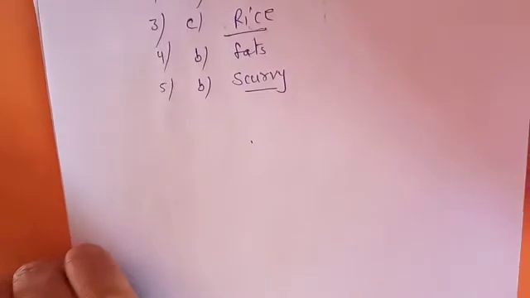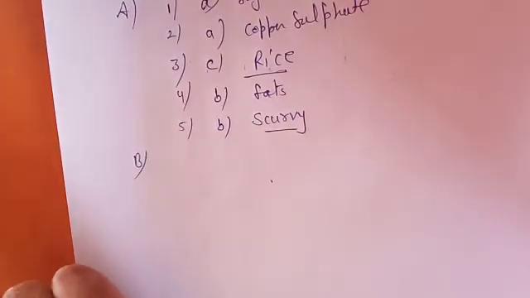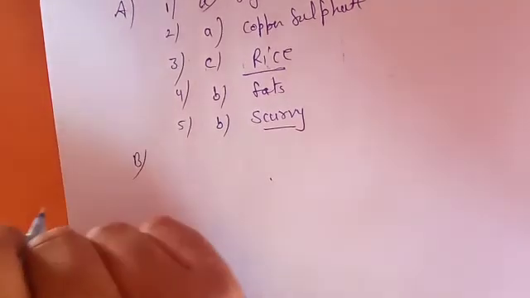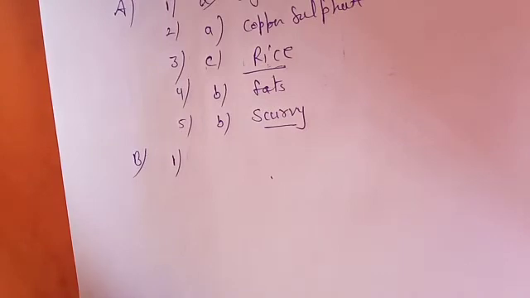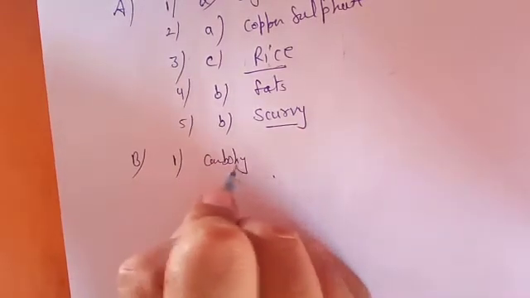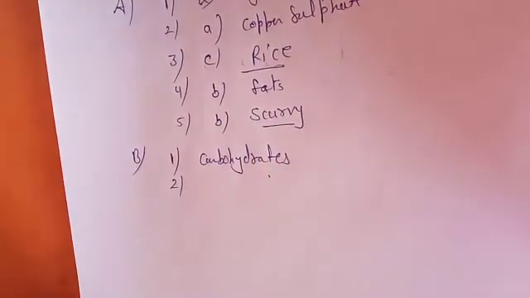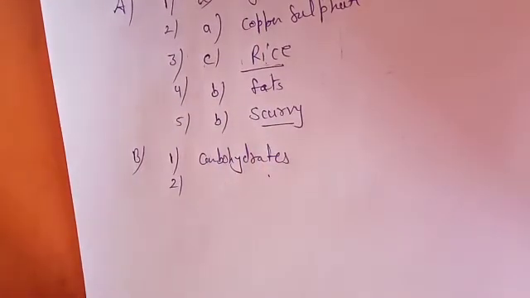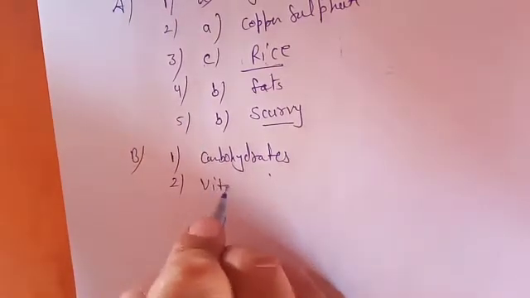Now let's come to B, in which you have to fill in the blanks. 5 blanks are given, numbered 1 to 5. Let's start from the first one. Blank and fats provide us energy. So the first will be carbohydrates. So carbohydrates and fats will provide us energy. Second, carrot is a rich source of which vitamin? That is vitamin A.